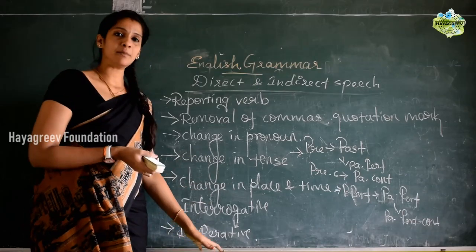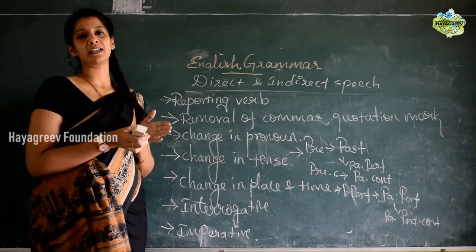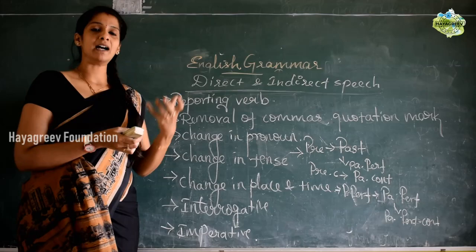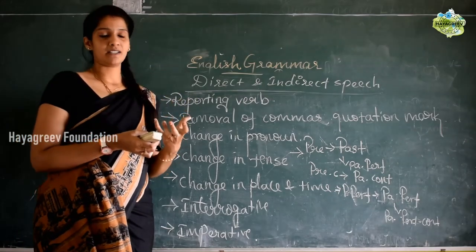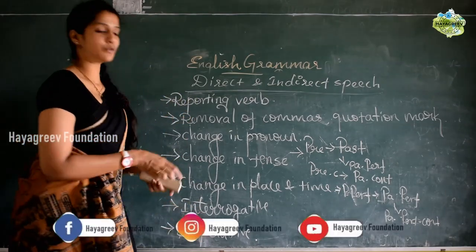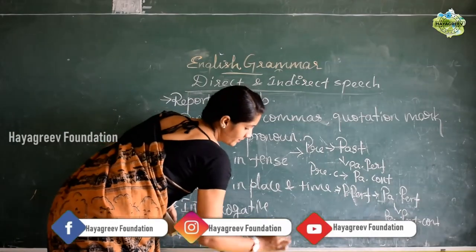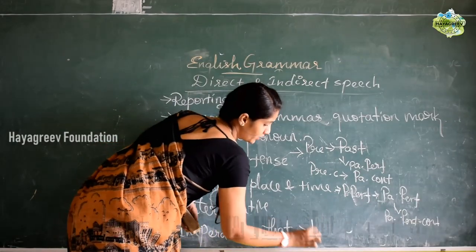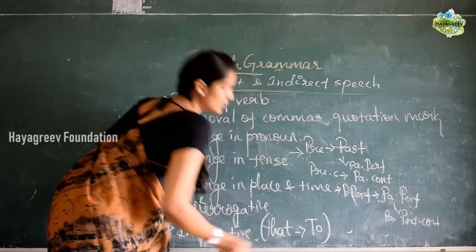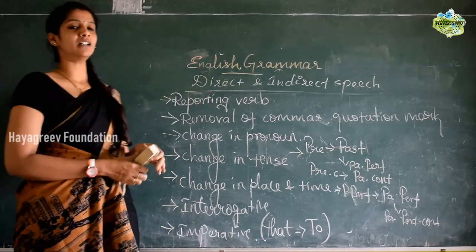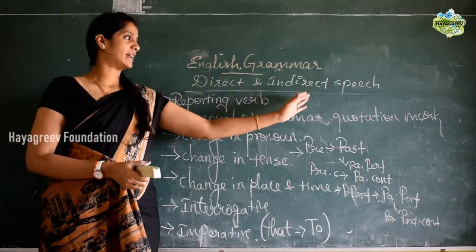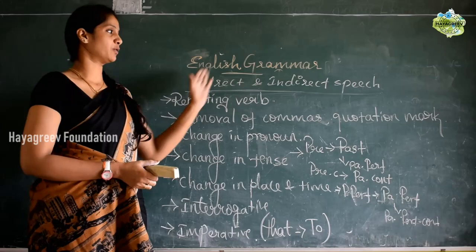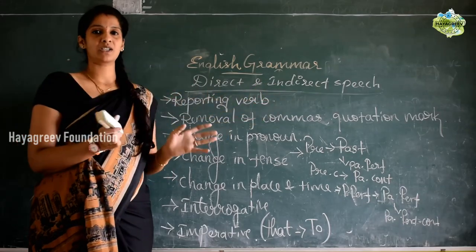Next one is imperative. Imperative sentences are nothing but requesting, commanding and ordering things. In this, instead of that, we use the word to. So these are the changes we have seen from indirect to direct speech also, even from direct to indirect. It's just vice versa.